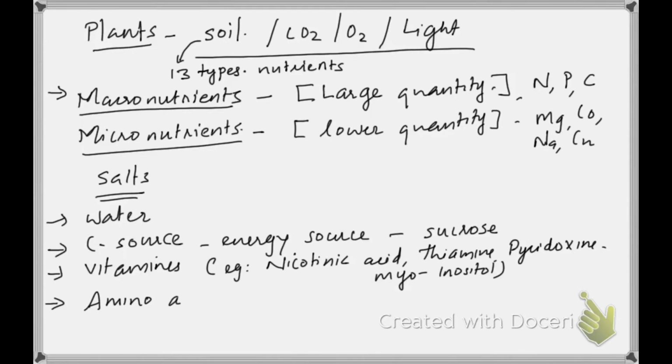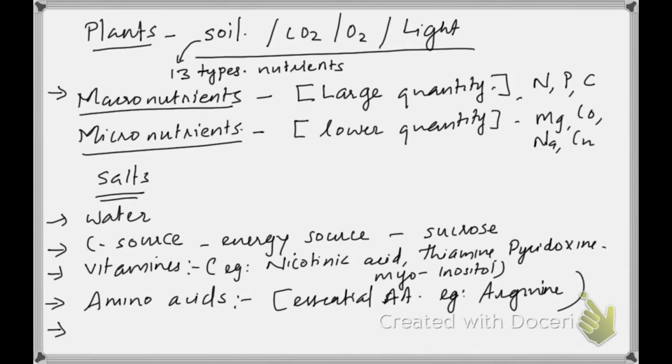As we all know, amino acids are of two kinds: some are essential and some others are non-essential. Non-essential amino acids can be synthesized in the living organism's body, whereas essential amino acids need to be supplied through the medium, for example arginine.